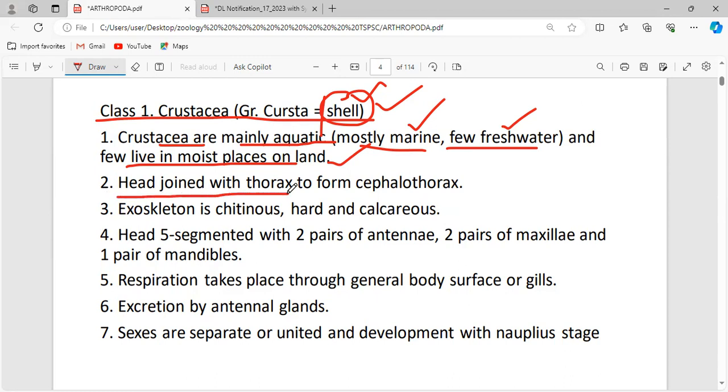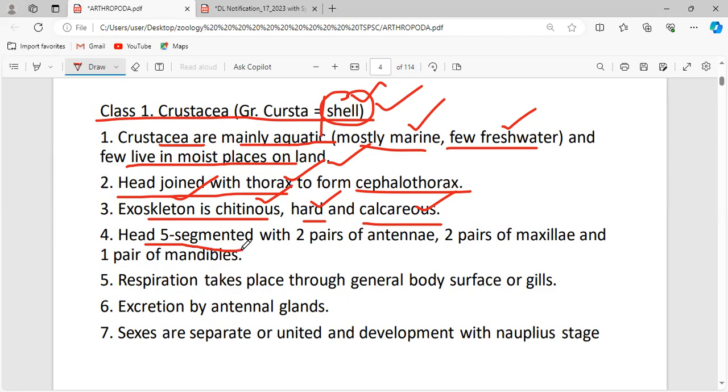The head is joined with the thorax to form the cephalothorax. The exoskeleton is chitinous, hard and calcareous. See, it is about the skeletal system, which protects the animal by being present outside the surface of the body. So it is said to be an exoskeleton, chitinous, hard and calcareous.